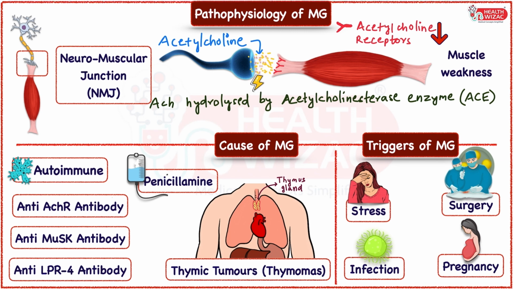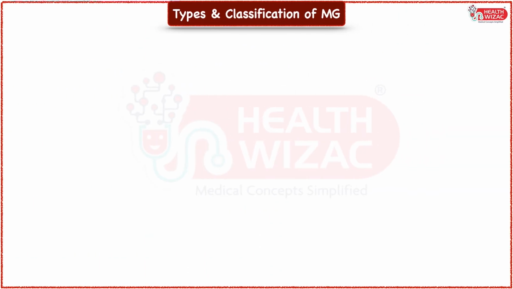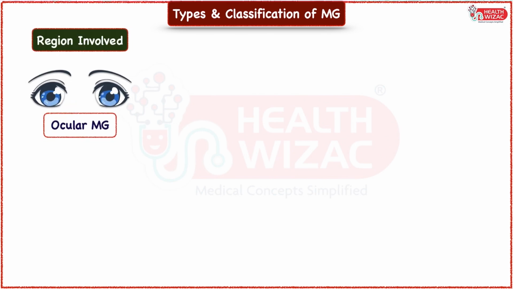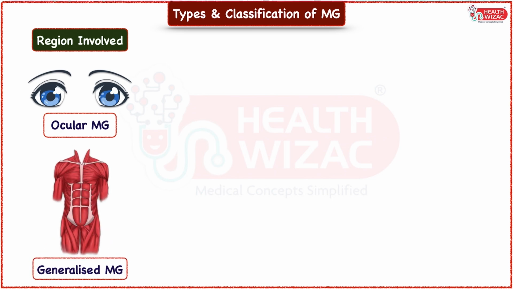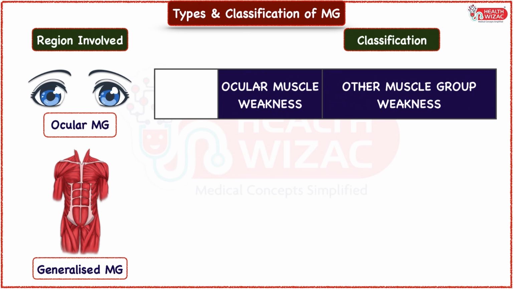Based upon the region involved, myasthenia gravis is primarily divided into two types, namely ocular myasthenia gravis involving only muscles of the eye and generalized myasthenia gravis involving muscle groups other than the eye. Based upon the region involved and the severity of muscle weakness, myasthenia gravis is classified into 5 types.